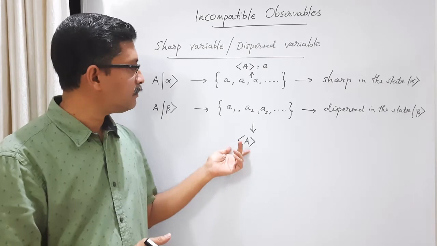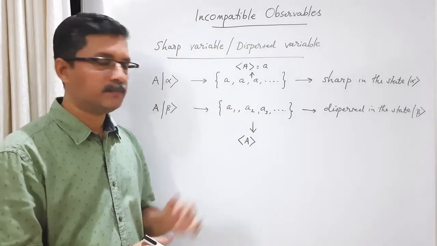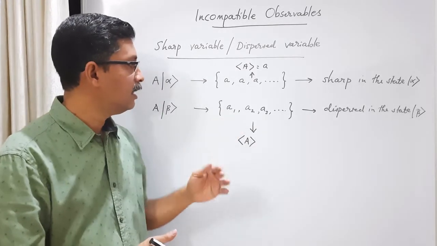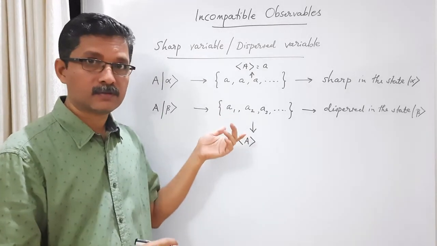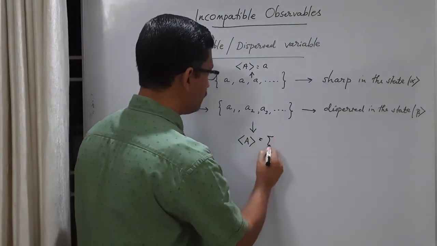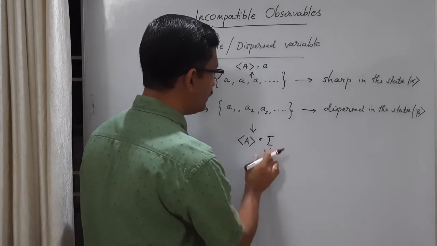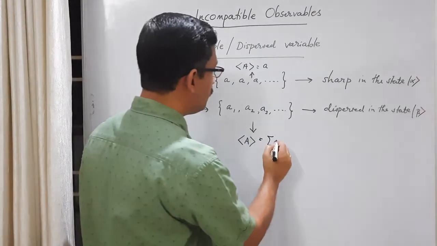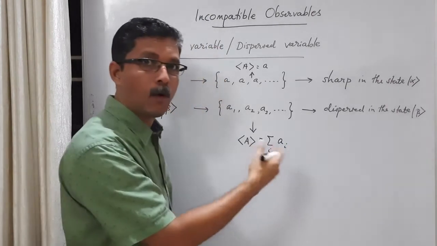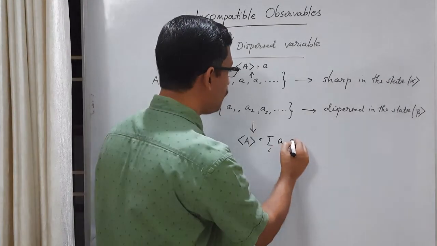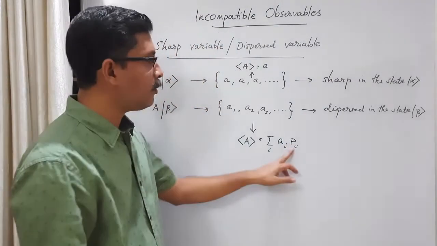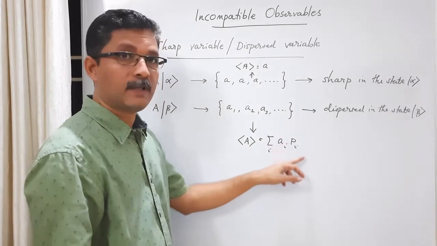Here, the expectation value is different from the eigenvalue, because in each trial we get different eigenvalues. So the expectation value is only a weighted average of the eigenvalues. The expectation value is something like this: summation over i, where i labels the outcomes. What you get is each eigenvalue multiplied by the probability of getting that eigenvalue, and this probability is the square of the expansion coefficients.